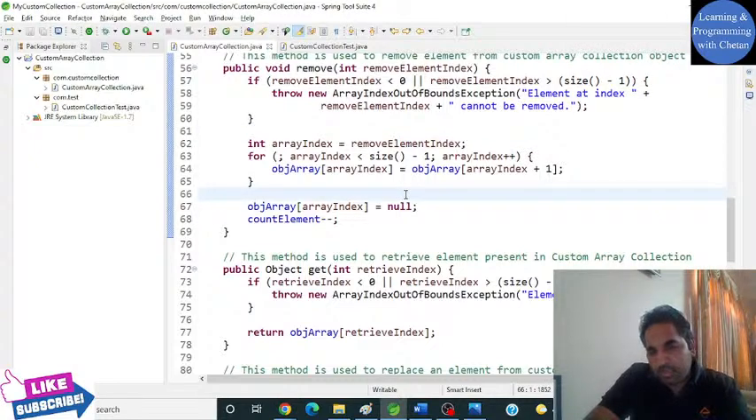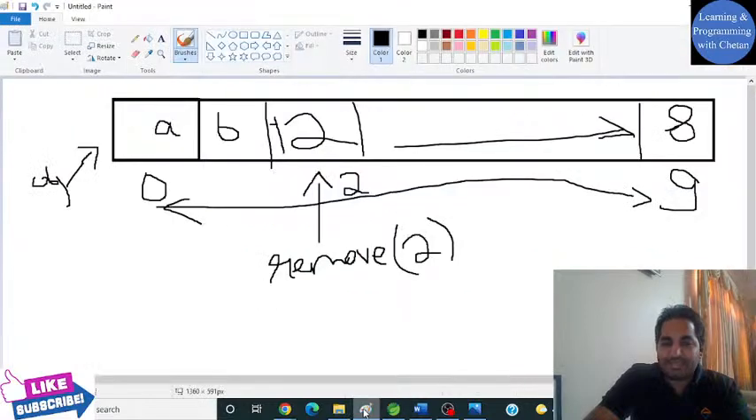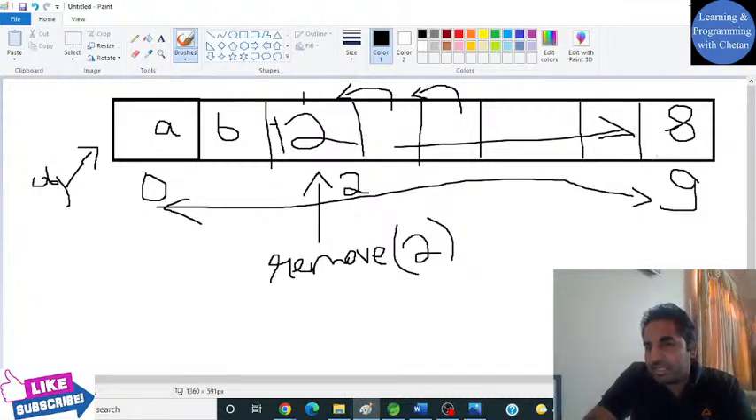Okay, so not to waste much of our time, let us discuss how it will actually work. We have to delete this particular element, right? So what can we do in this case? We can start from this particular index value and copy the next element to this particular location, till the size of our collection object. So we have to perform shift operations here.